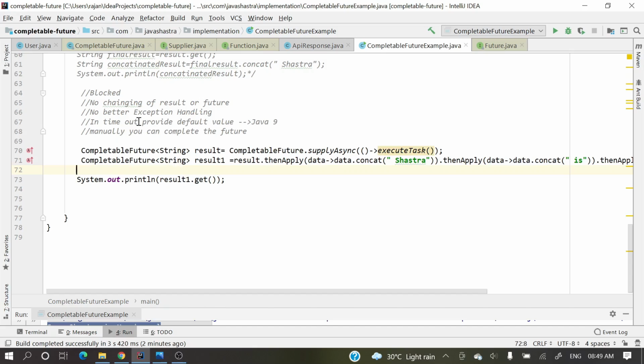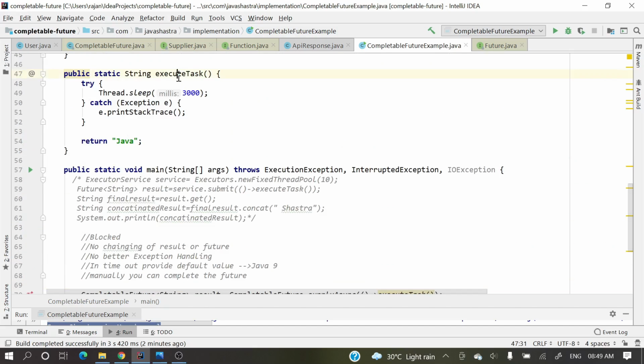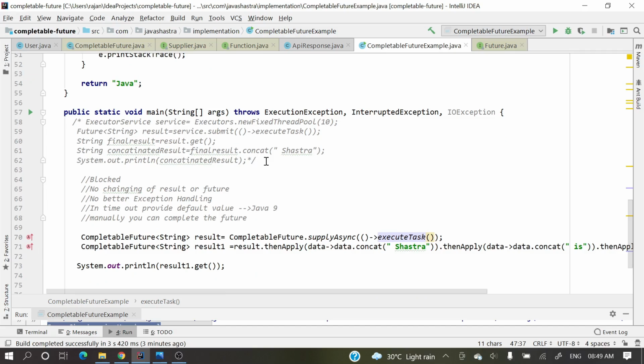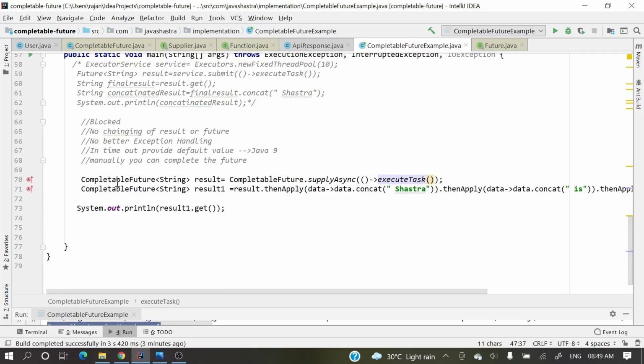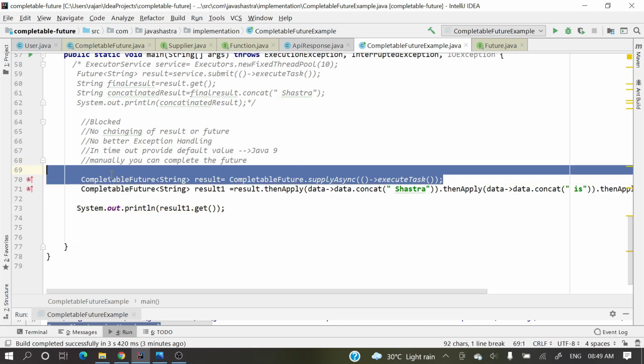The third one is better exception handling. Suppose some exception occurred during this chain, or in this method. How do we handle it and provide some graceful result? We'll handle that exception gracefully and provide some result. There are a lot of ways to handle exceptions, but this video is not the scope of that. So I'll provide some bare minimum. Let's do this one.